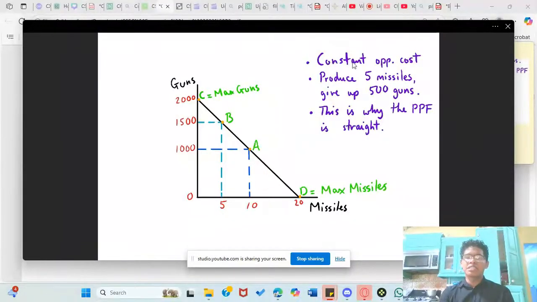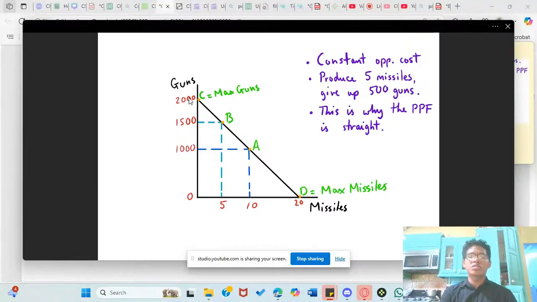From the diagram, this is an example of constant opportunity cost. This is what we call the production possibility frontier, which is the total production that could occur between two goods. In this case, we have guns and we have missiles. So in order to produce 5 missiles, we need to give up. If you look at the diagram here with 2,000 and 1,500, you guys with me? If we subtract the 1,500 from the 2,000, we will have 500 here.